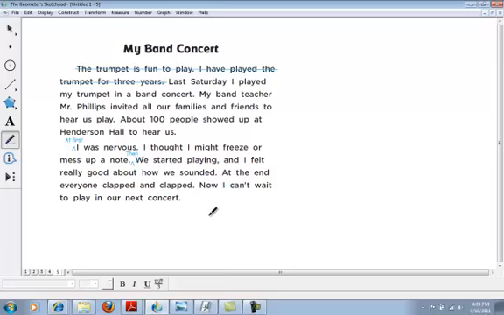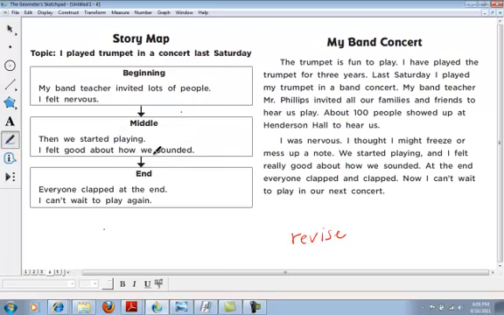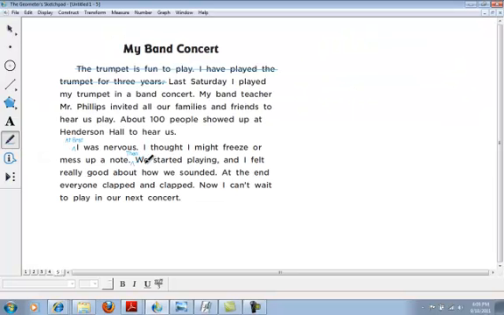Now it's your turn. You're going to take the information from your graphic organizer and you're going to write a story from that information. Now once you write it the first time, you may find that you need to revise it. Don't forget to include your transition words and to make sure that you don't include extra information that doesn't address your topic.